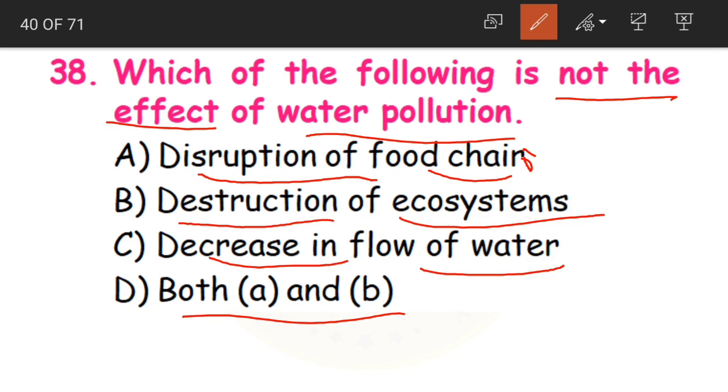Option C, decrease in flow of water. If we are not receiving a good amount of water, that is not an effect of water pollution. So that is why C is the correct answer. Whereas A and B, disruption of food chain and destruction of ecosystems, both are effects of water pollution.